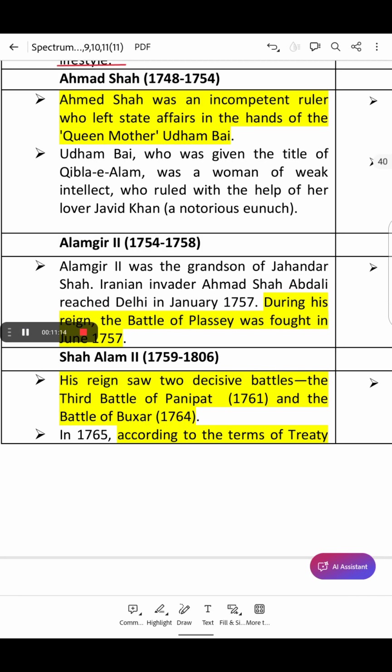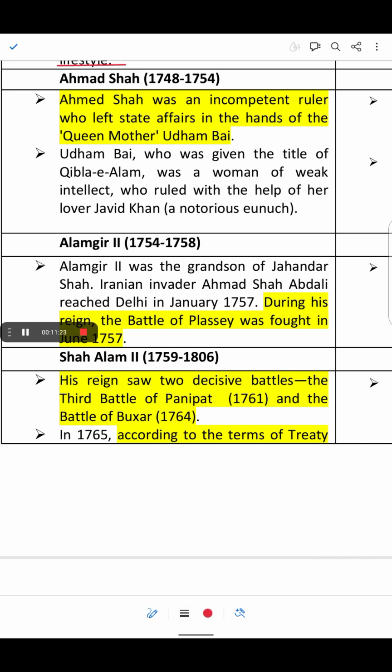After Muhammad Shah, Ahmad Shah ruled from 1748 to 1754. Ahmad Shah was an incompetent ruler who left state affairs in the hands of the Queen Mother Udham Bai. Udham Bai, who was given the title of Qibla-e-Alam, was a woman of weak intellect and ruled with the help of her lover Javed Khan, who was a notorious eunuch. Okay.